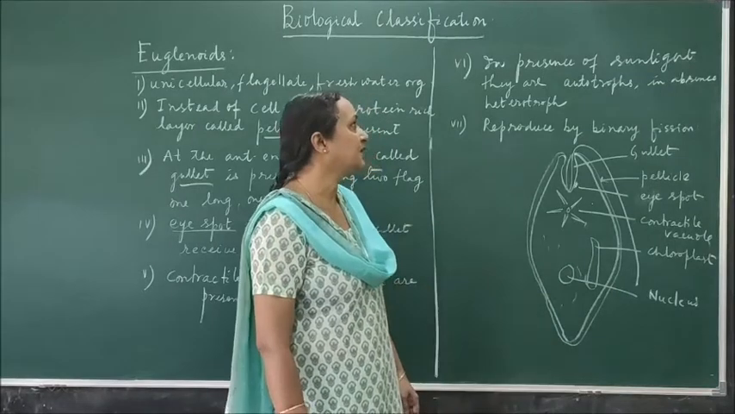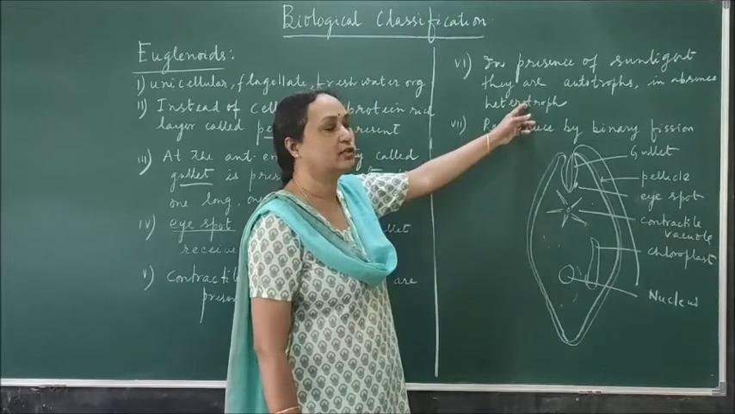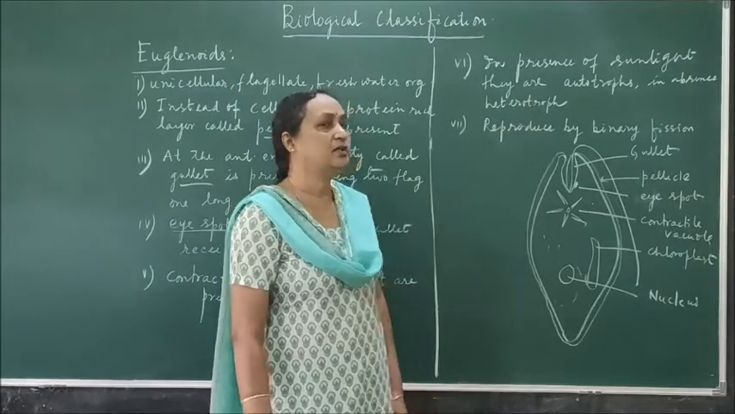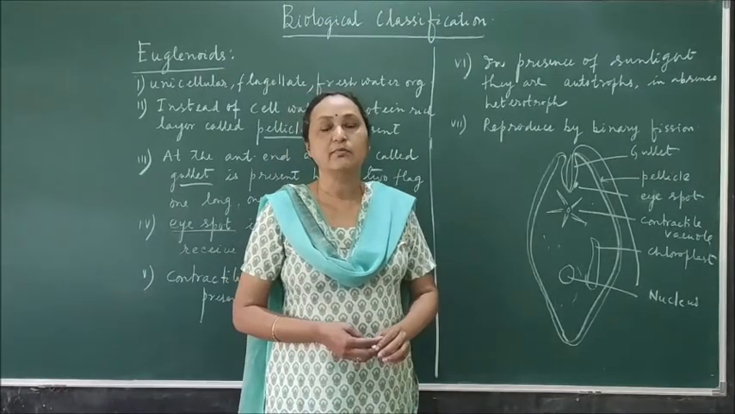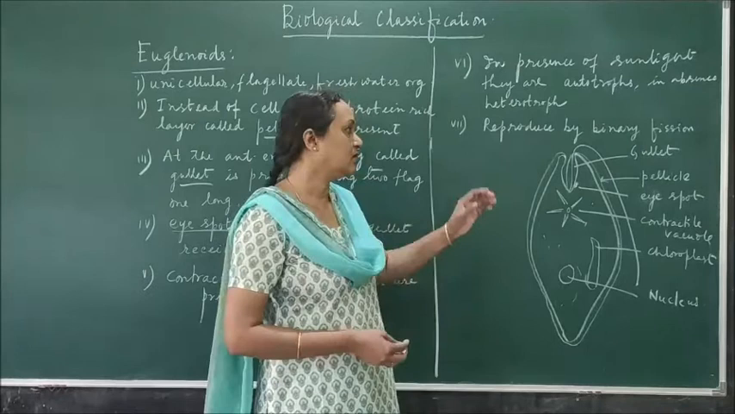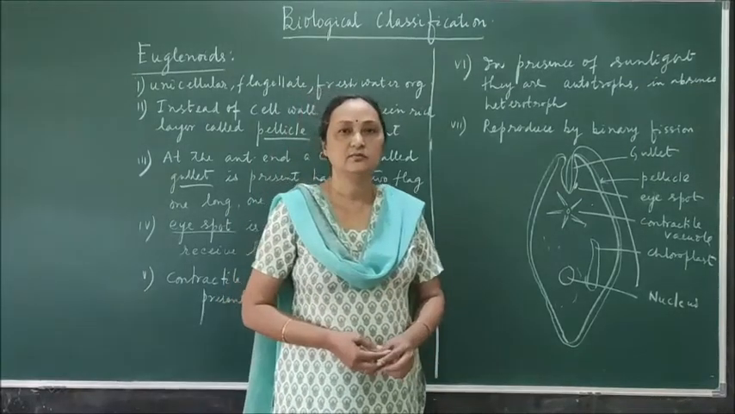These organisms behave during the daytime as autotrophs. But in the absence of sunlight, they act as heterotrophs. So how are they reproducing? They are reproducing by binary fission. So these are all the characters of euglenoids.